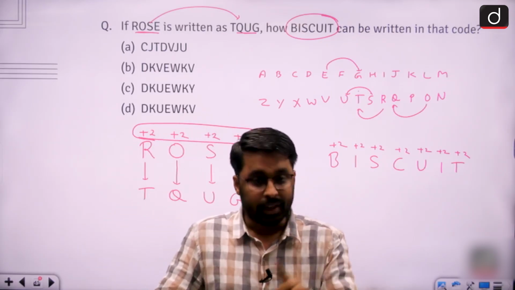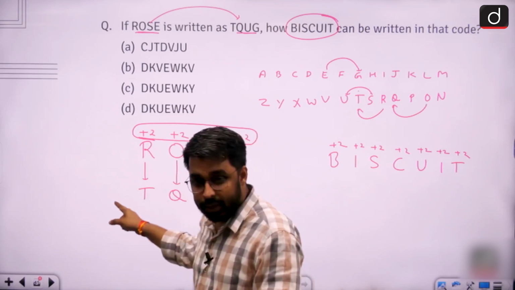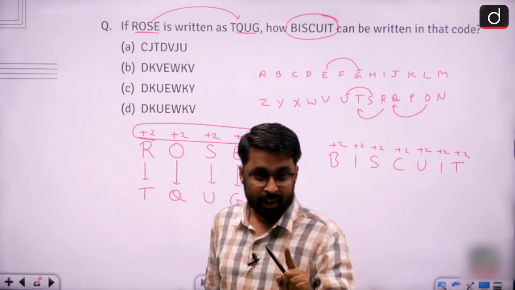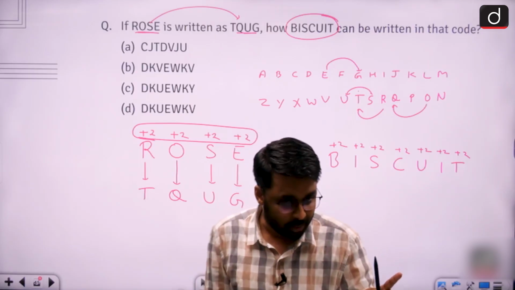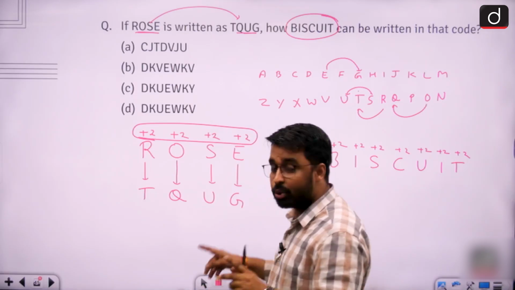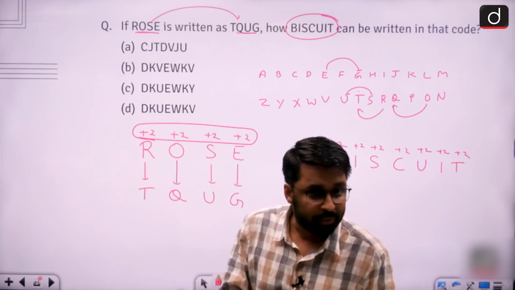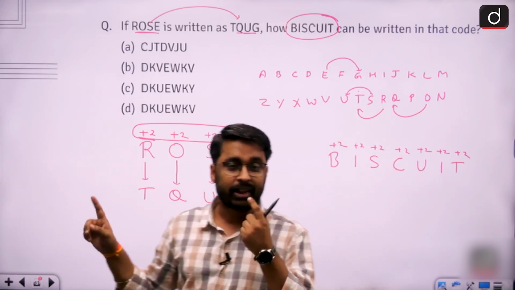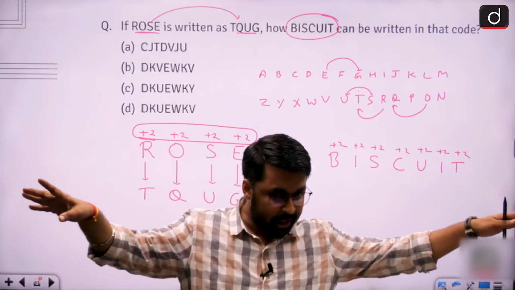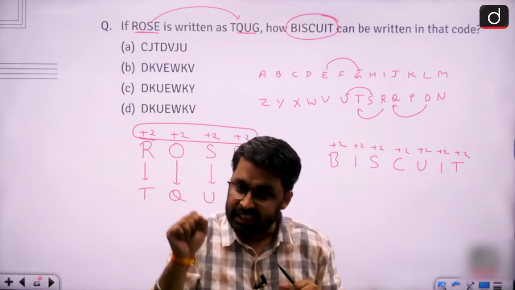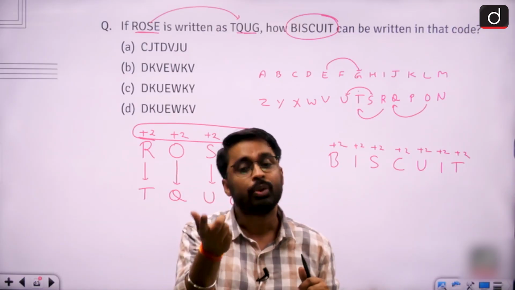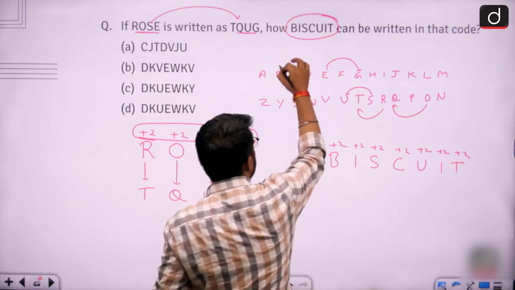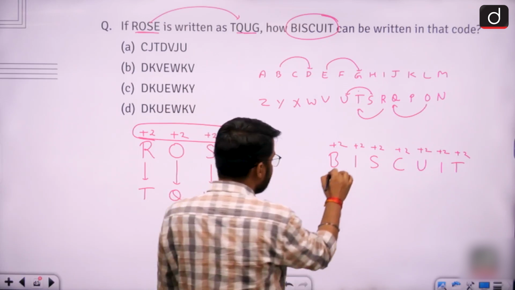Right, so there are 3 important points that you should remember. First, if your code contains more number of letters than your word, then that does not mean it is a typing error. There could be a possibility that multiple letter codes were used. Second thing, do not try to find spelling mistakes in the questions of coding decoding. Third thing, if your second word contains more number of letters than your first word, in that case you expand your logic, and if your second word contains less number of letters than the first word, in that case you compress your logic.